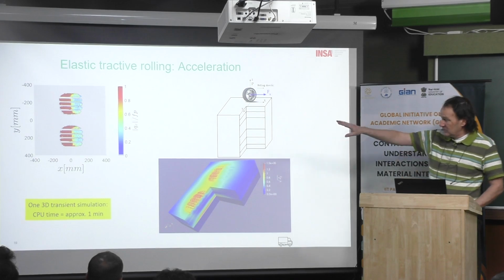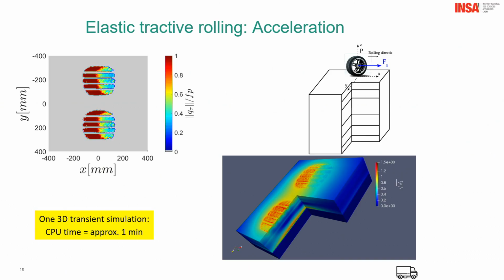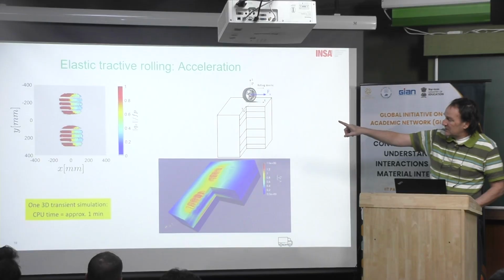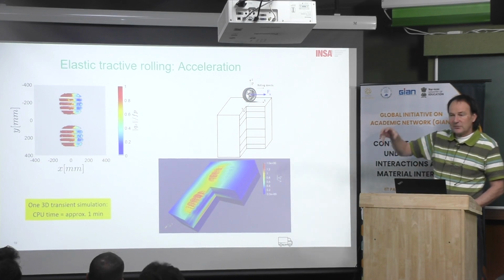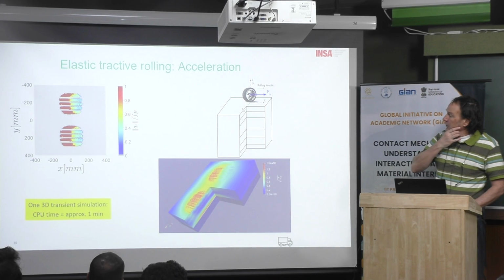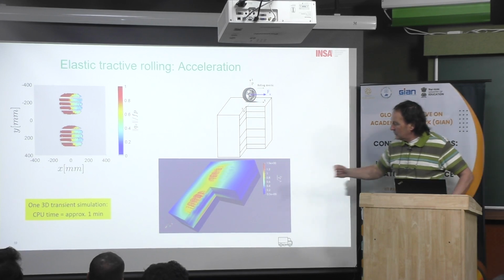Then you can see now the simulation of the real geometry. On the top, this is only tractive rolling due to acceleration. This is the steady state solution, you can see on the top left. Then again, it is sliding. When it is red, it means it is sliding. You start from the static load, and after you try to drive, to run.